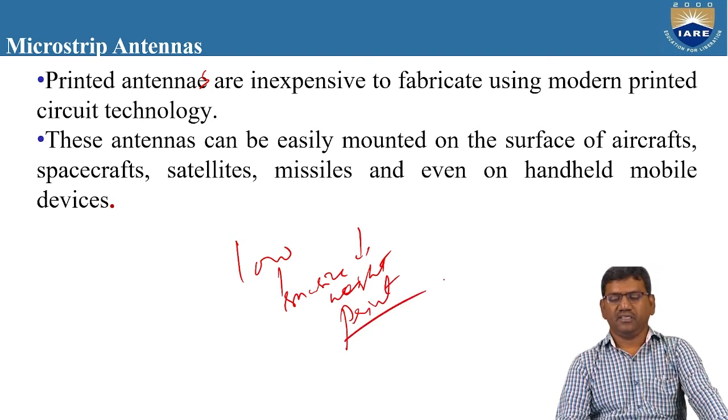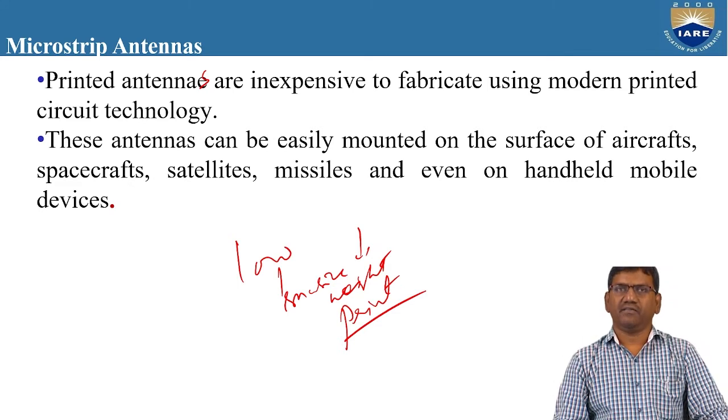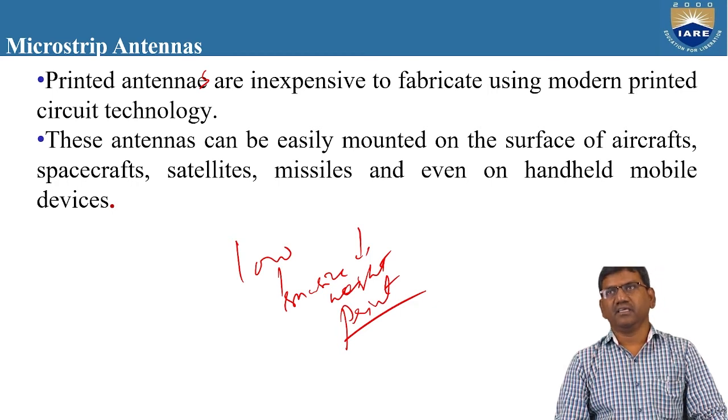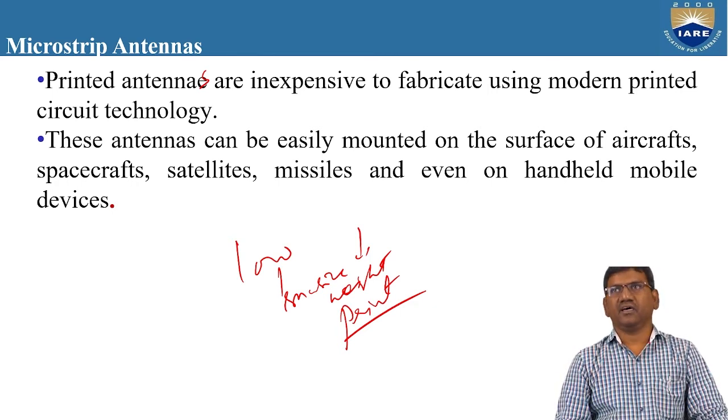That means in aircrafts and spacecrafts, you need not have a circuit board. You can directly print on the surface of the aircraft. This patch can be placed or mounted directly on the aircraft or the spacecraft, and also in handheld mobile devices.